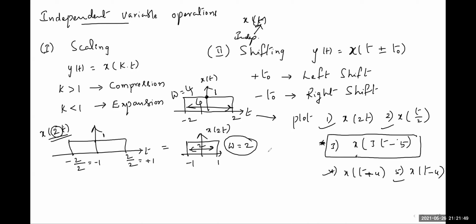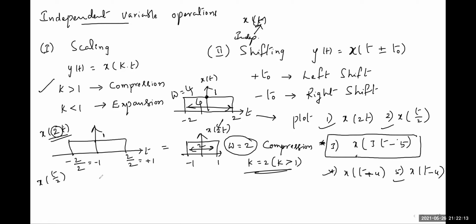So the signal is compressed, because here K value is 2. This is the K value 2. That means K value greater than 1 is called compression. Here we have noted. Similarly, x of t by 2.